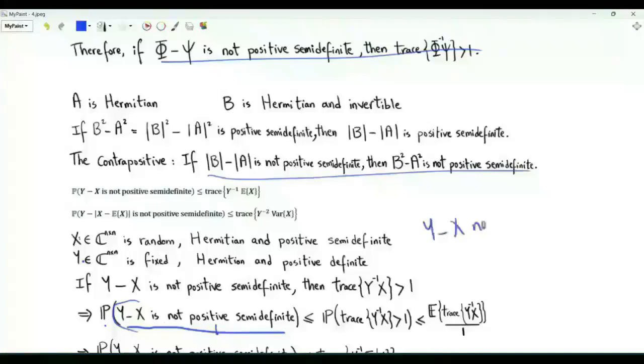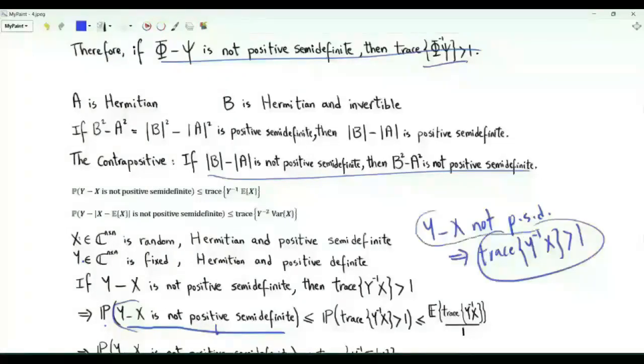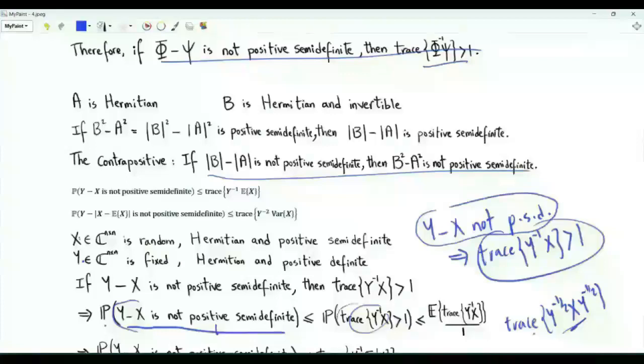If Y minus X is not positive semi-definite, the trace of Y inverse X is strictly greater than 1. So the probability of this event is an upper bound on the probability of that event. We can upper bound the probability of the event that Y minus X is not positive semi-definite by the probability of the event that the trace of Y inverse X is strictly greater than 1. Note that this trace is equal to the trace of Y to the minus half X Y to the minus half. This is a Hermitian positive semi-definite matrix with a non-negative trace. So this trace here is like a non-negative scalar random variable.